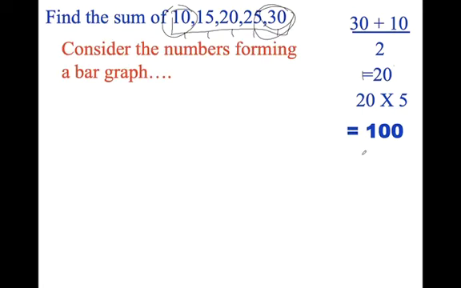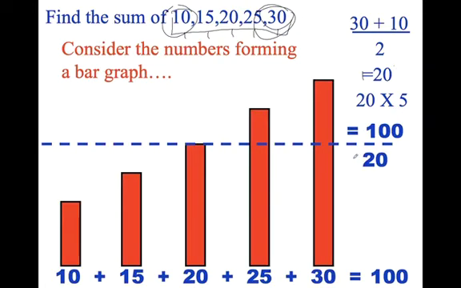If I looked at this graphically, it may be easier to see. Here's my first number, 10. Here's 15, 20, 25, and 30. And these all add up to 100. Now, when I'm finding the mean, what I'm doing is I'm taking this extra chunk above the mean, that's 20, and I'm moving it over here below the mean to fill in that space.